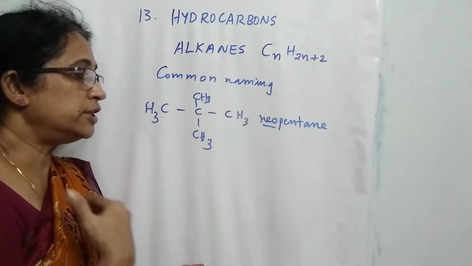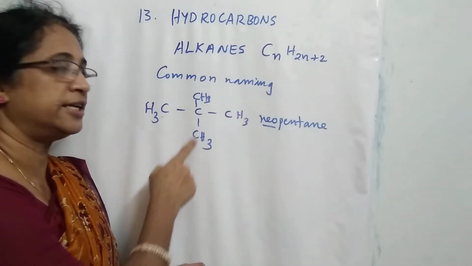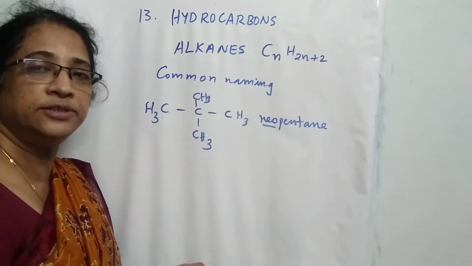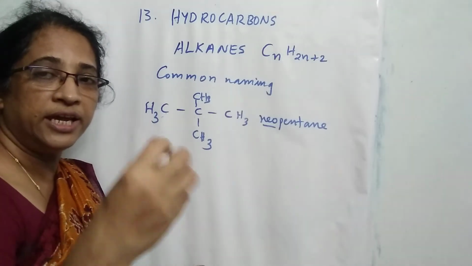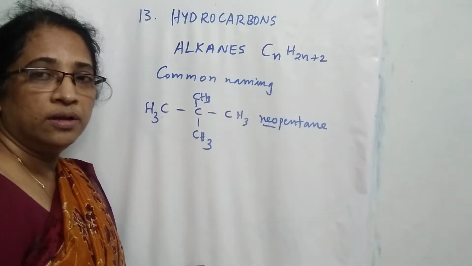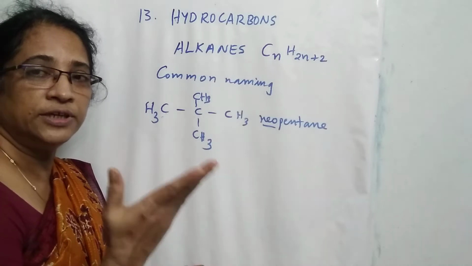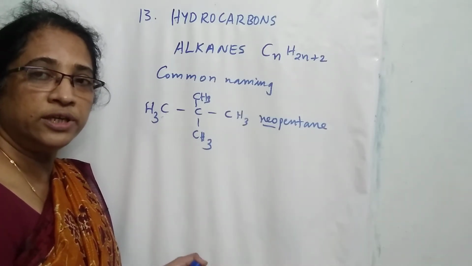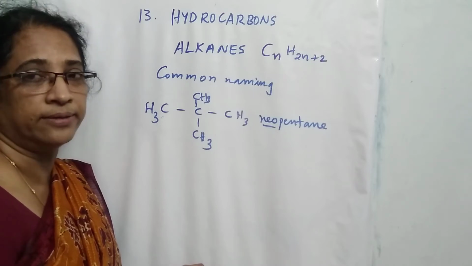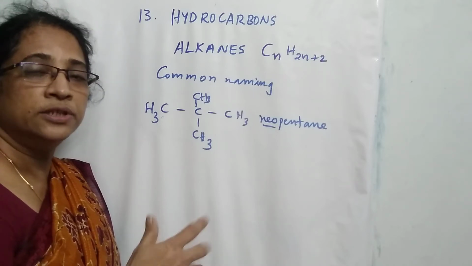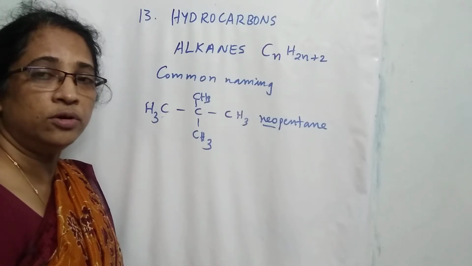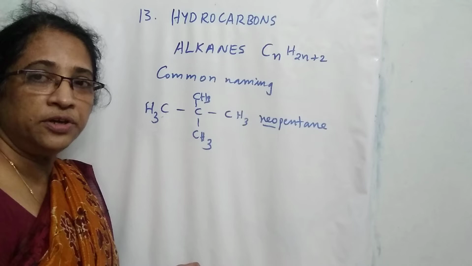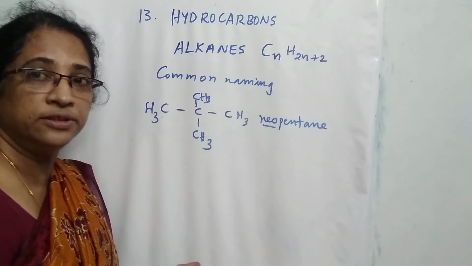So what is the meaning of neo? The second carbon is attached with 2 methyl groups, and the system is called neo. If the second carbon is attached with one methyl group, the name is iso. And normal means the first and last carbon are attached with 3 hydrogen atoms, and all the carbons in between are attached with 2 hydrogen atoms. Such a system is called normal. So normal, iso and neo are terms used in the common naming system, and in the IUPAC system we use numbers instead of such words.